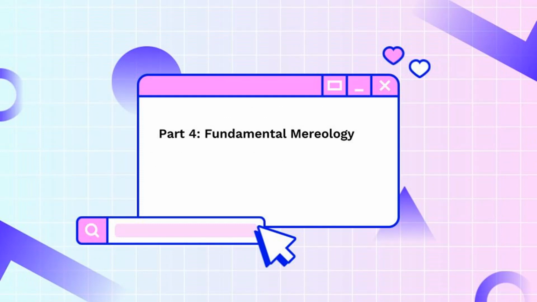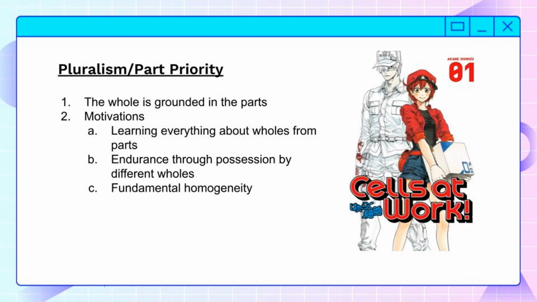Now, for the answers to the question on fundamentality. The first one is pluralism, or that the parts are more fundamental. On this view, the whole is grounded in the parts, or has a dependency relationship to the parts. The first motivation for this view is that you can learn everything about a whole by looking at its parts. This is going to assume that something like powerism is false and that overdetermination is a successful argument on some level.